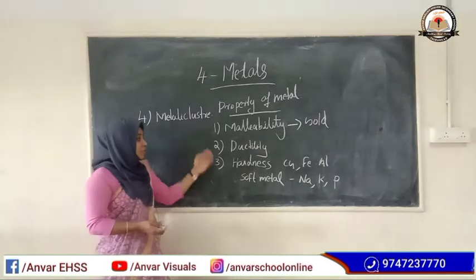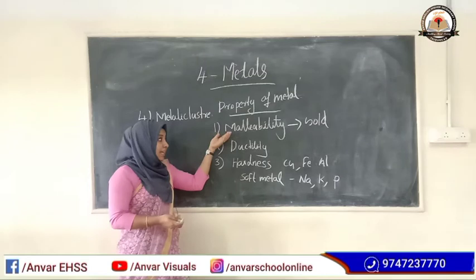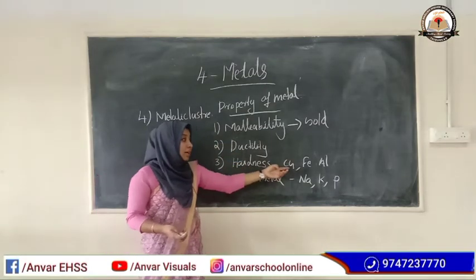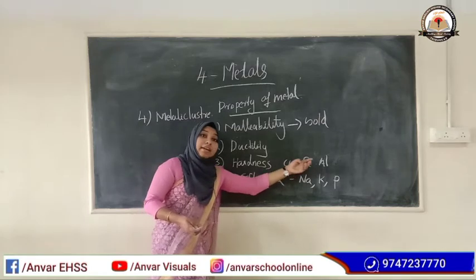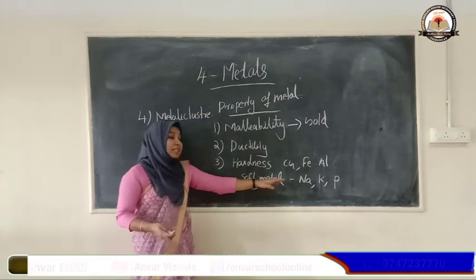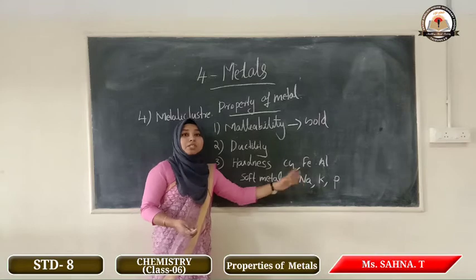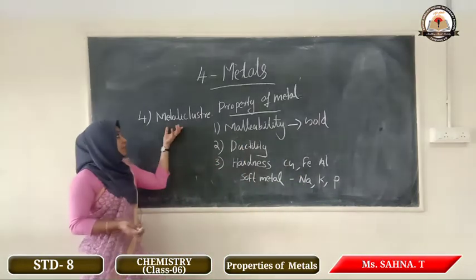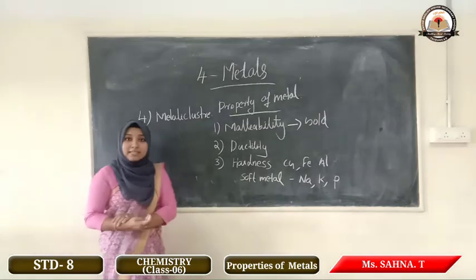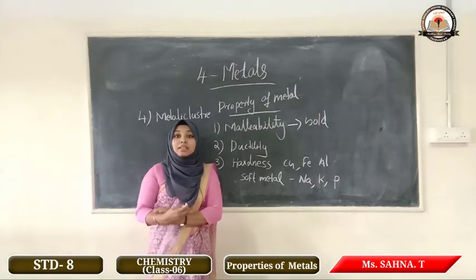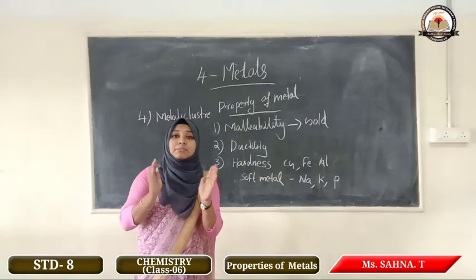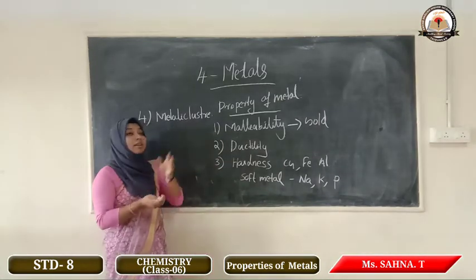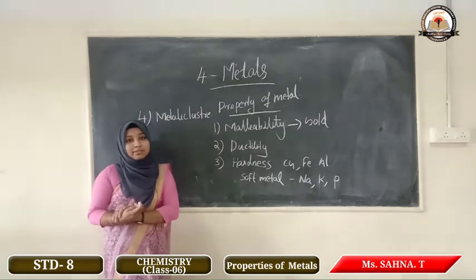Okay, so we discussed four points. First, malleability, ductility, hardness of the metal. Examples of hard metals are copper, iron, aluminium, and soft metals are sodium, potassium, phosphorus, cesium, gallium, lithium, etc. And the fourth property is metallic luster. What do you mean by metallic luster? The newly formed surface of the metal becomes very shiny. This property of the metals is called metallic luster.